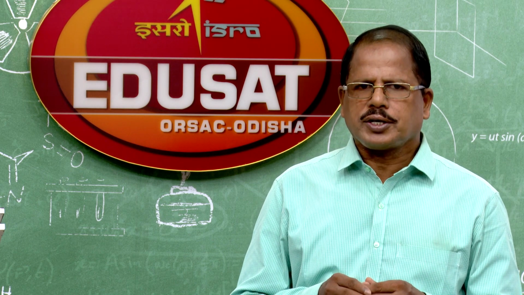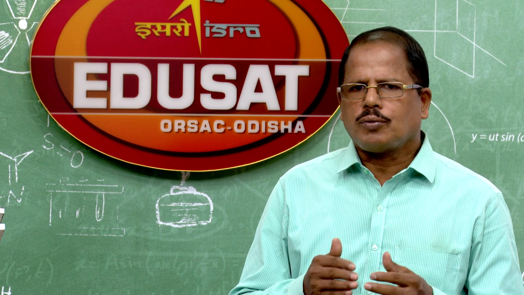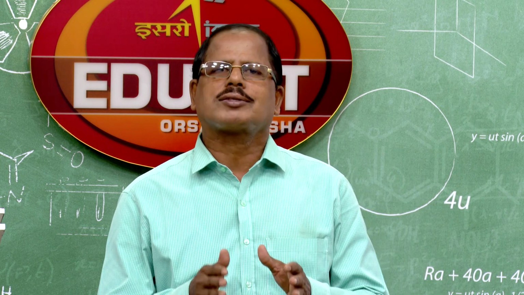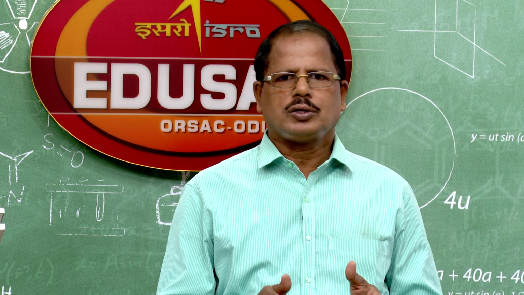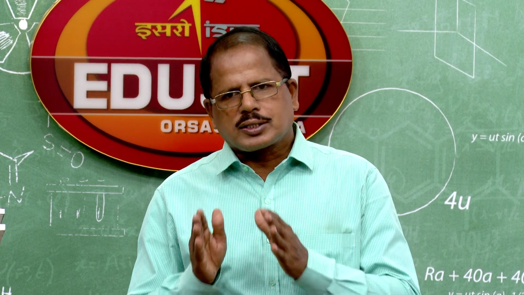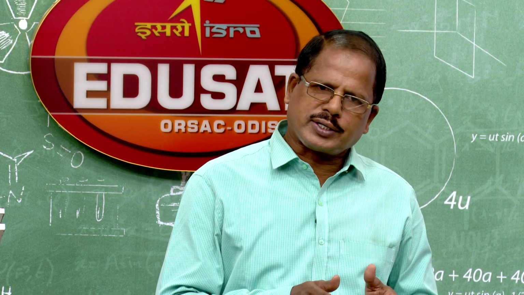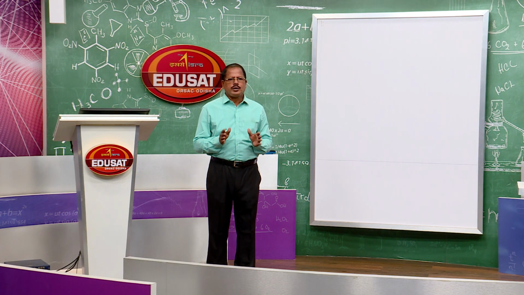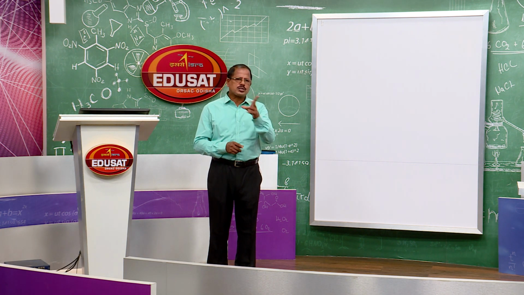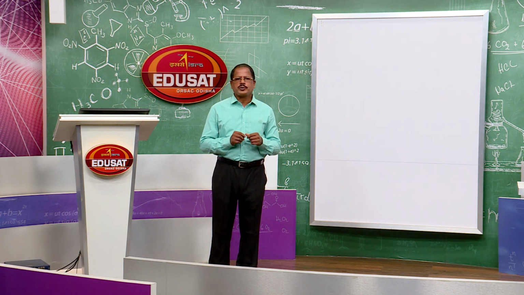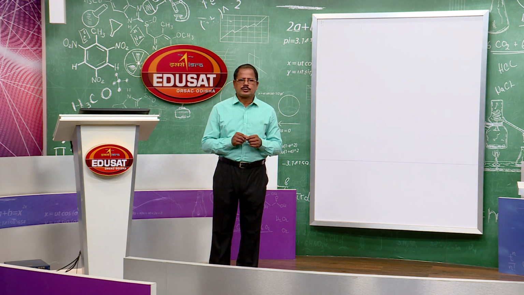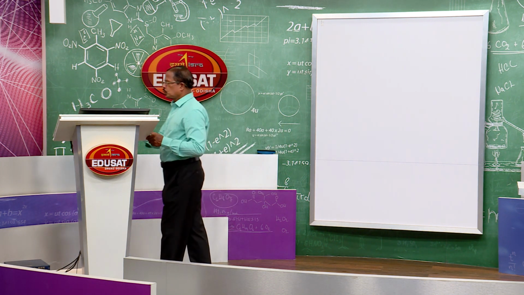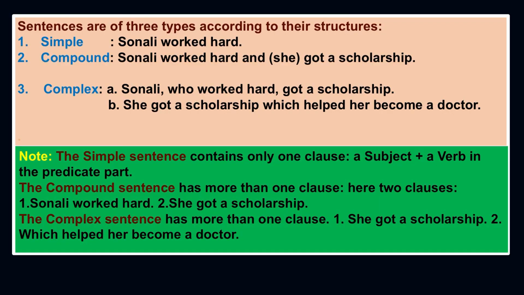So, let us see what are the types of sentences. Again I repeat, a sentence is a word or a group of words having complete sense or meaning. There is a subject in it and there must be a verb in the predicate part. If it is only one word, then that must be a verb. Without any verb, we cannot think of a sentence, right. So, let us go to the next. What you know, sentences are of 3 types according to their structures. You have already read this, right.